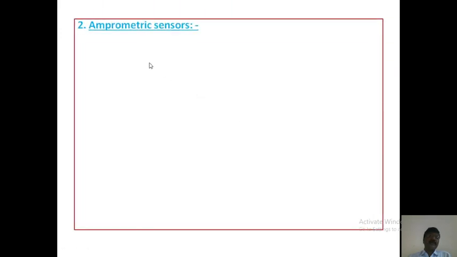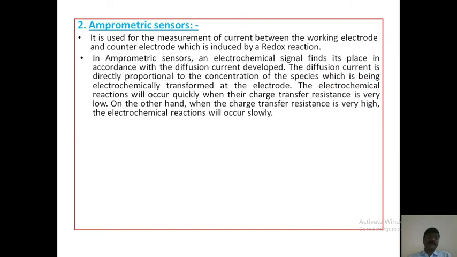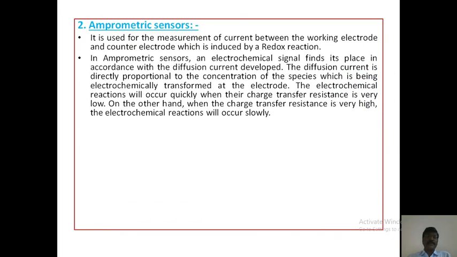Next, come to amperometric sensors. It is used for the measurement of current between the working electrode and counter electrode, which is induced by a redox reaction. In amperometric sensors, an electrochemical signal finds its place in accordance with the diffusion current developed. The diffusion current is directly proportional to the concentration of the species which is being electrochemically transformed at the electrode.